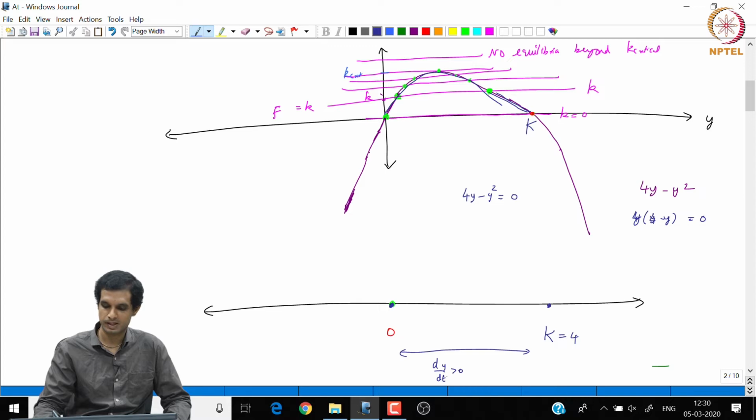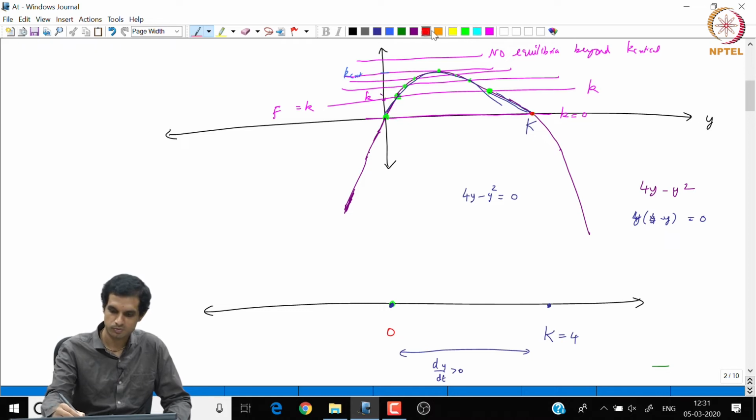Now, when dy by dt is positive, it means y increases with time, right; that is what the derivative says. So, if you look at the flow of the vector field, it will be like this. So, the population evolves like this, whereas when y is beyond 4, dy by dt is negative, because dy by dt is this quadratic and this quadratic is negative, which means y decreases.